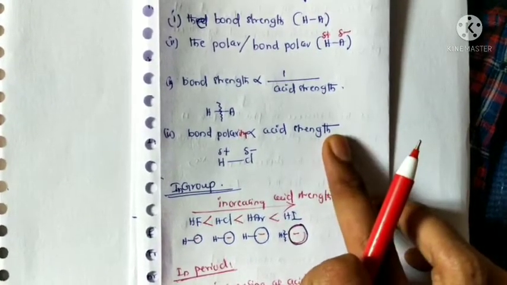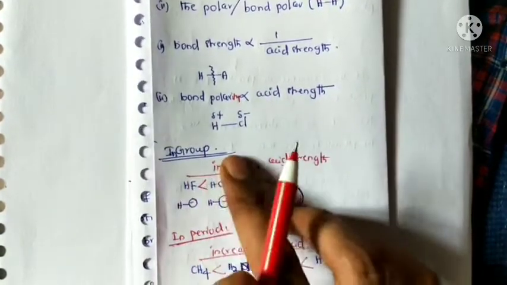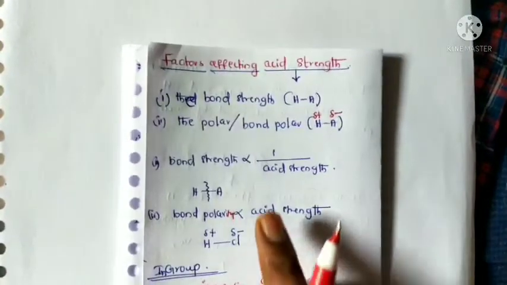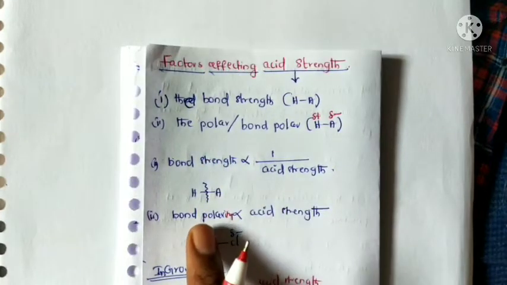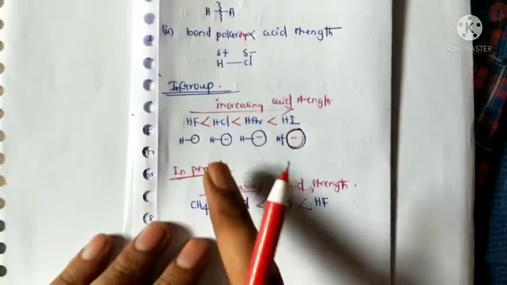When acid strength increases, the substance can act as a stronger acid. In a group, which factor is more effective? Bond strength is more effective in a group compared with bond polarity. So particularly in a group.